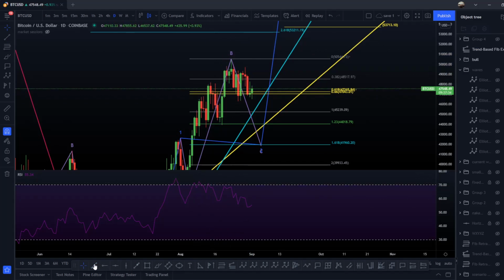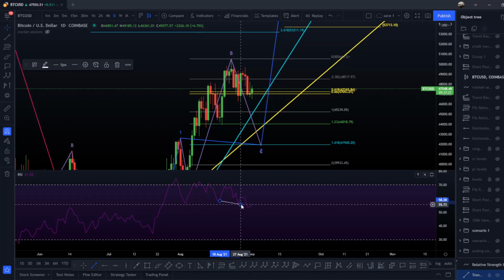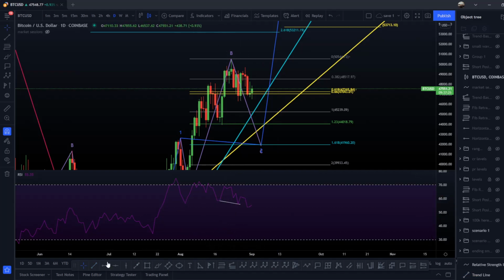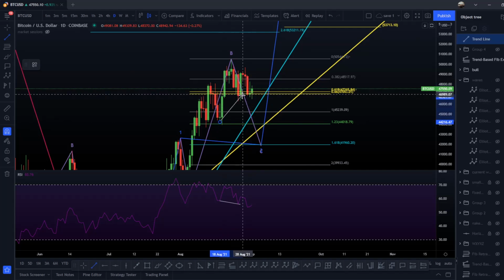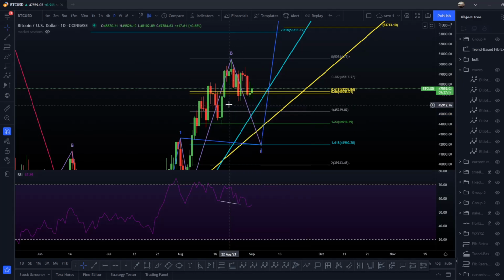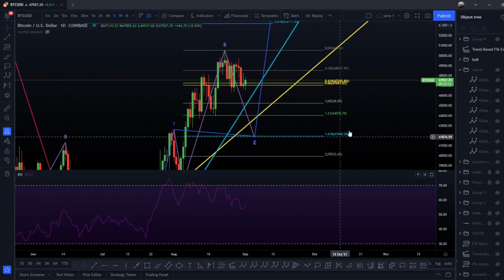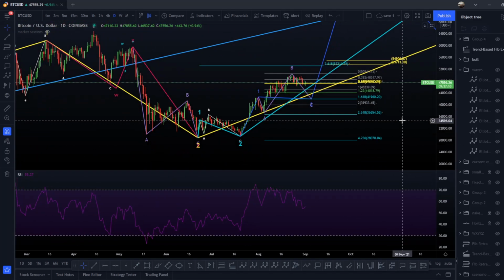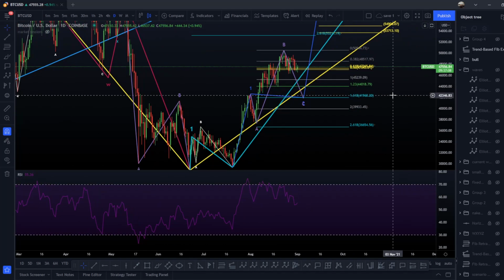But we have a hidden bullish divergence, okay? So it's just right there. So that will be here to the downside, but here we go to the upside, okay? So the bottom will be here and the top will be here, like that, as you can see. And this is, guys, a hidden bullish divergence, and that will validate this scenario. So be ready, because it's gonna move to the upside or to the downside really soon, guys.